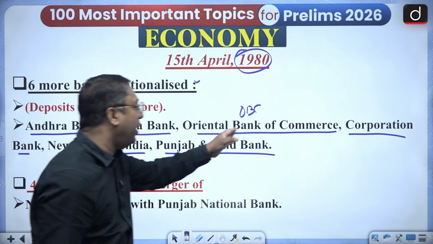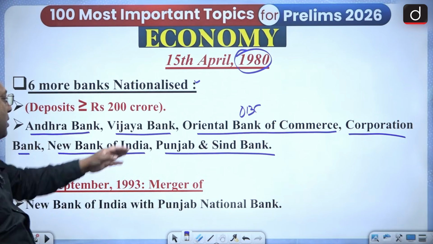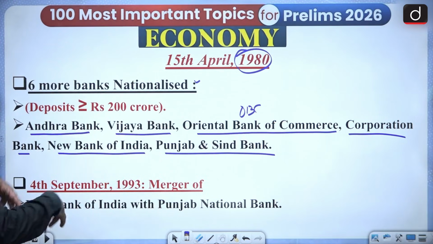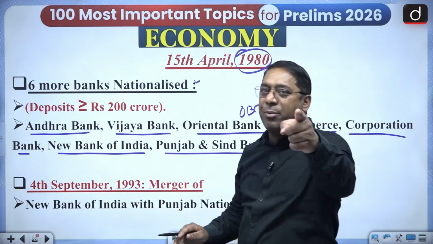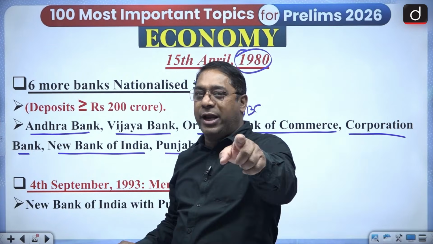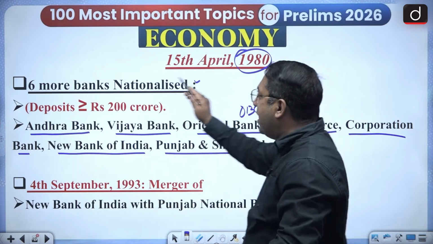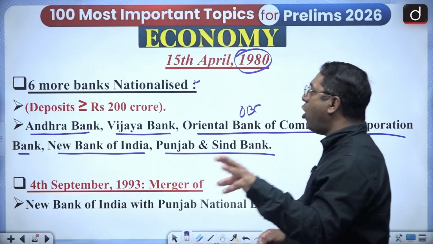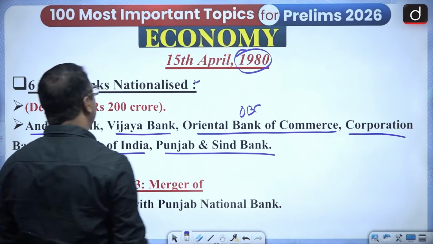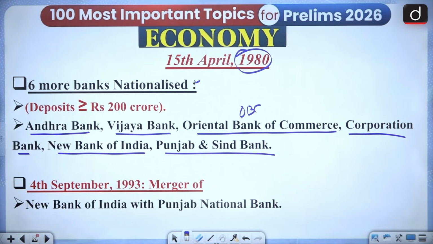So 1, 2, 3, 4, 5, 6. 6 banks were again nationalized in 1980. So in 1969, how many banks were nationalized? 14. In 1980, there were 6 more. So how many banks got nationalized? 20 banks got nationalized till 1980. And the deposits in these banks were either equal to or greater than 200 crores.